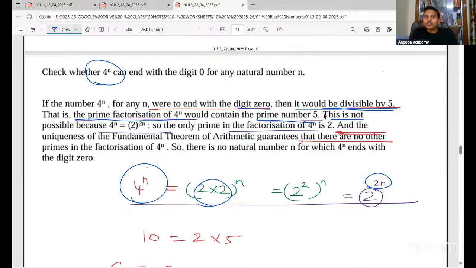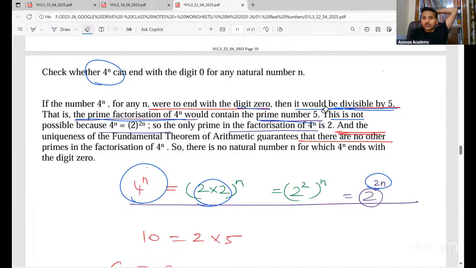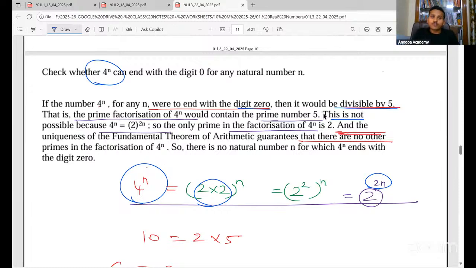So if a number 4 to the power n, for any n, were to end with the digit 0, then it would be divisible by 5. That is, the prime factorization of 4 to the power n would contain the prime number 5. This is not possible here. Why is it not possible? Because you write it this way and show it to them. The only prime in the factorization of 4 to the power n is 2, and the uniqueness in the fundamental theorem of arithmetic guarantees that there are no other primes in the factorization of 4 to the power n.